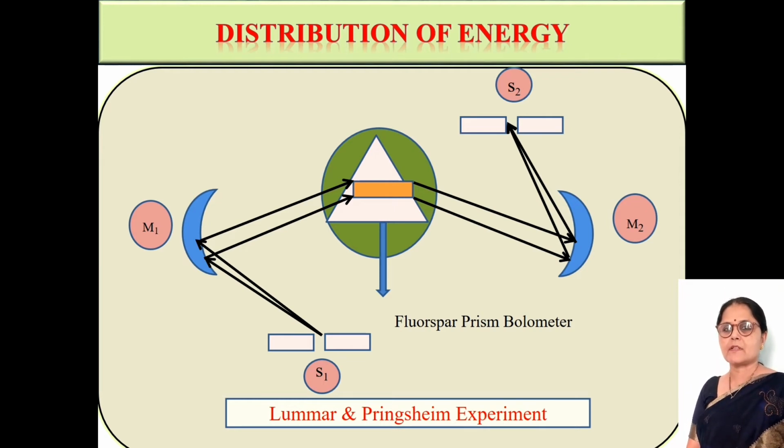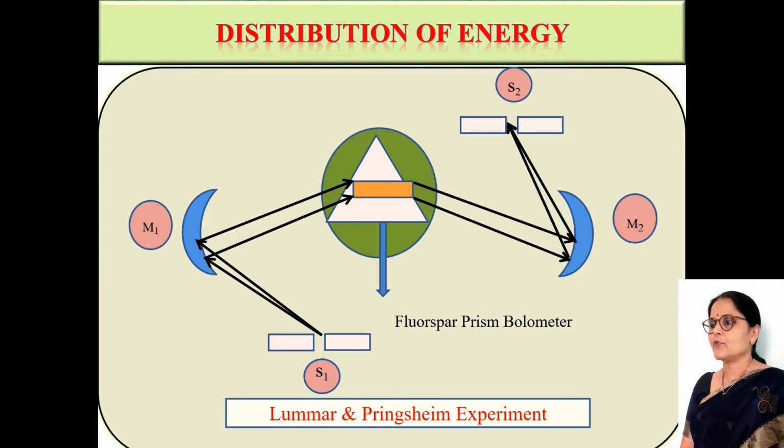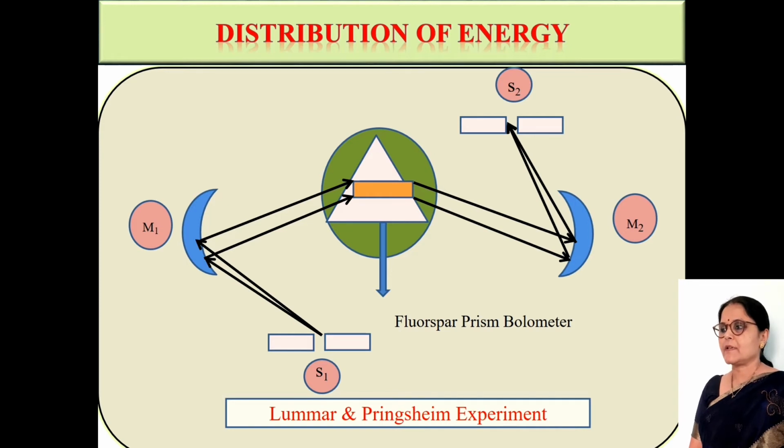The radiation from a black body passes through the slit S1 and falls on the reflector M1, which passes through the fluorspar prism kept on the rotating table of a spectrometer. The emergent light is focused by the concave mirror reflector M2 on a line bolometer placed behind the slit S2. The bolometer is connected to a sensitive galvanometer.